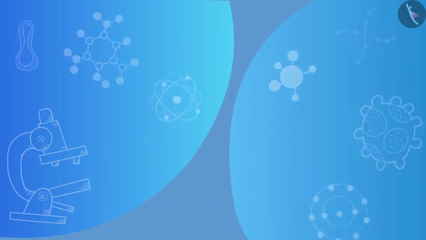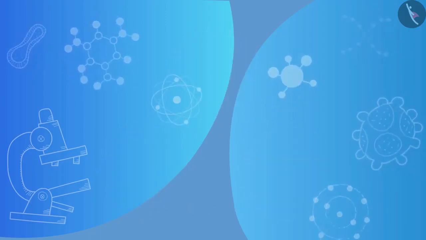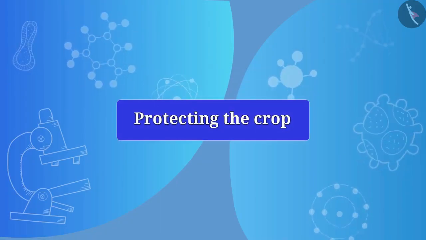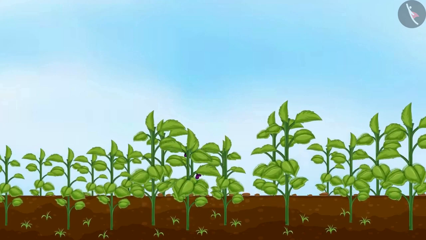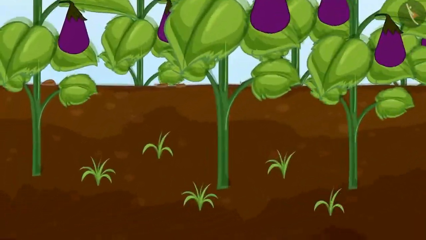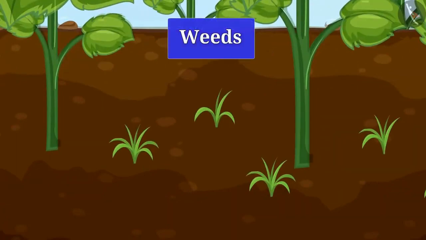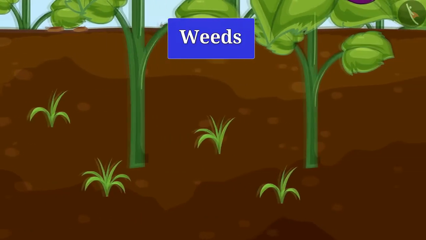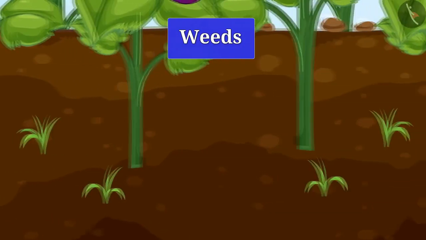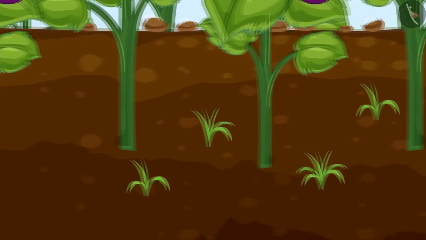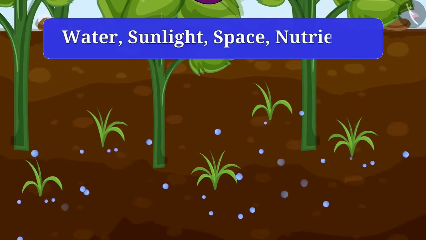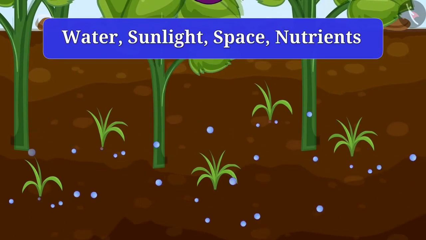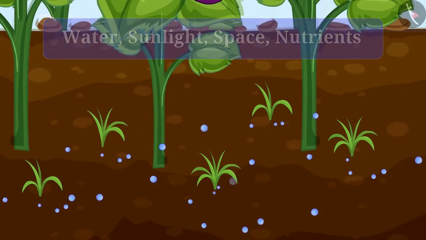Let us now understand how crops can be improved by protecting the crop. Friends, if you look carefully at the grown cropland, then you can see small unnecessary plants growing with the crop. Well, these are called weeds. Do you think this weed is harmful to crop? These weeds compete for water, sunlight, space, and nutrients. Therefore, it is very important to remove this weed.